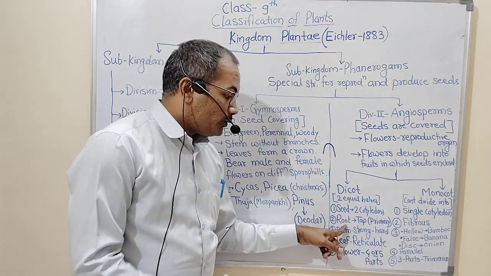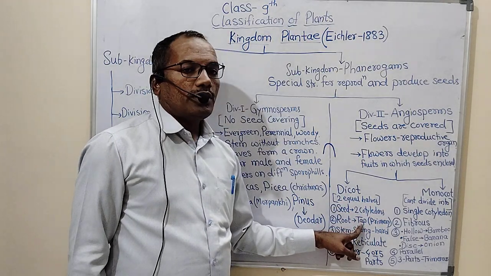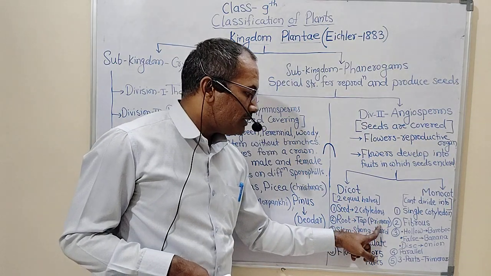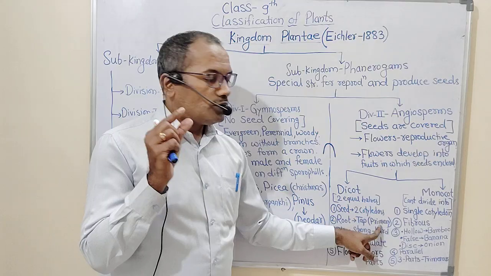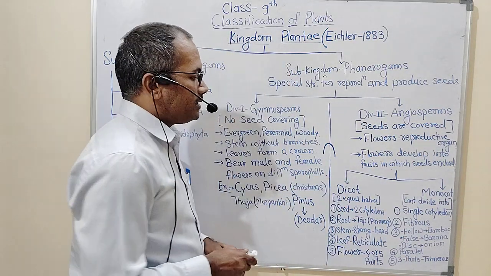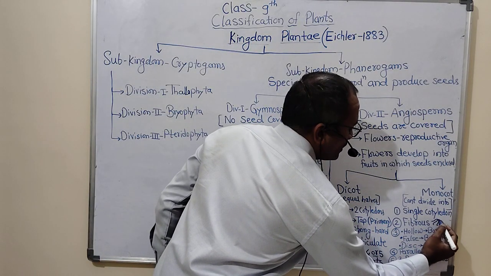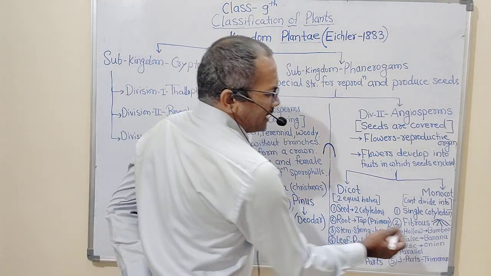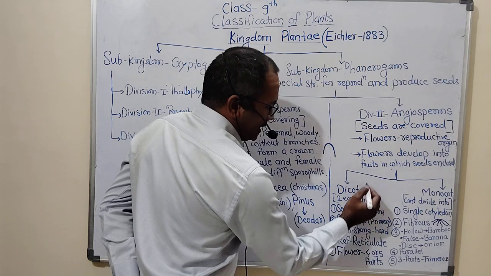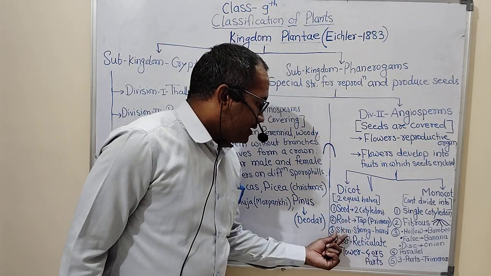Then comes the root. The kind of root present in dicot plants is taproot. Taproot means a single root goes deep into the soil, which is also called the primary root. The thick large root is called taproot, and in case of monocot, fibrous roots are present. Fibrous roots means the roots that spread in all directions. It is also called adventitious root, and in case of taproot, only a single root arises. Okay.